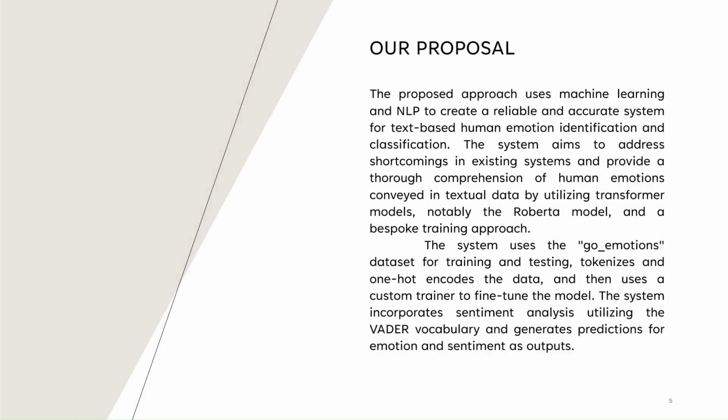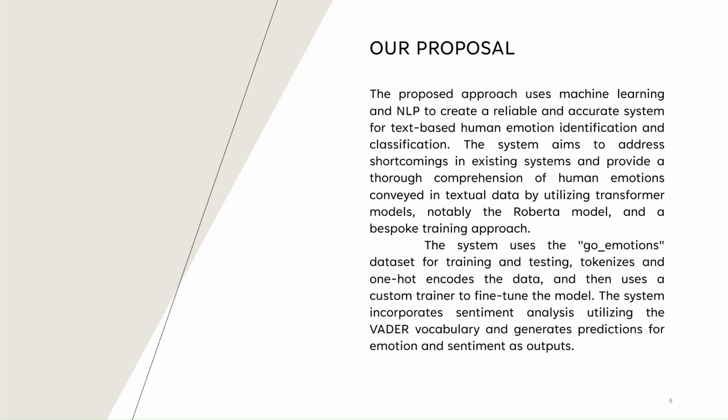Now, our proposal. We propose an approach using machine learning and NLP to create a reliable and accurate system for this text-based human emotion identification and classification. With this system, we aim to address the shortcomings of the existing systems and provide a thorough comprehension of the human emotions conveyed in textual data by utilizing transformer models like the one we mentioned before, the BERT model. And also we will be using the RoBERTa model, which is a very famous model used for this text identification.